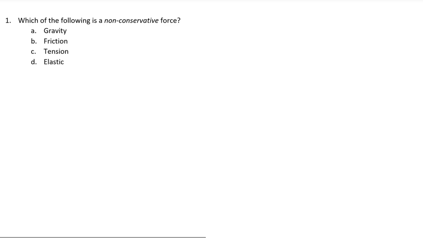To finish off this second of two introduction videos, I would like to now go through typical MCAT questions about work. The first question is again testing our knowledge about conservative or non-conservative forces. It is giving us 4 examples of forces and asking us which of them is non-conservative. Is it gravity, friction, tension, or elastic? Remember, non-conservative forces has to do with energy leaving the system. When the gravitational force acts on an object, it simply causes that object to accelerate to the ground. Energy may be lost due to air resistance, but that is considered a separate force.